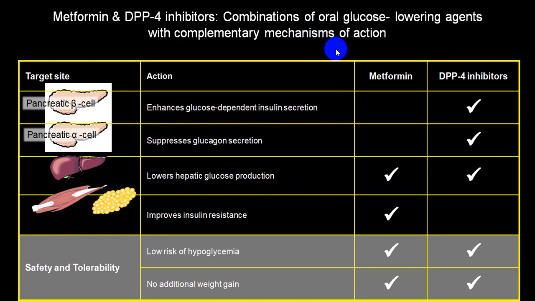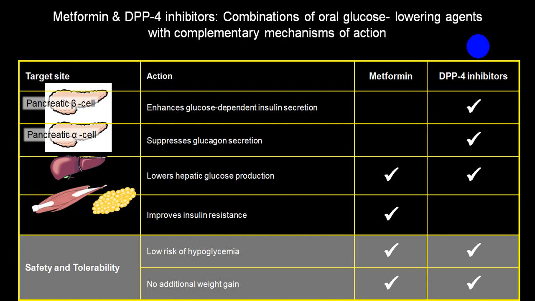And also there is a comparison between metformin and DPP-4 inhibitor. There are many more advantages of DPP-4 as compared to metformin. So that advantage can be taken when you combine metformin and DPP-4 inhibitors. Some of the disadvantages of metformin can be covered by DPP-4, and some of the disadvantages of DPP-4 can be covered by metformin.